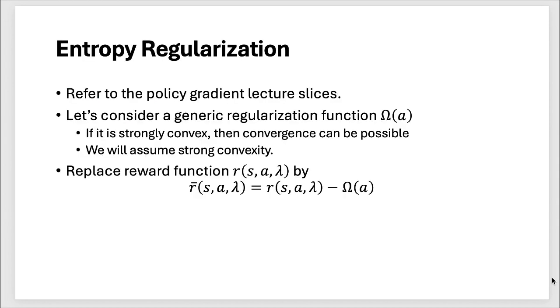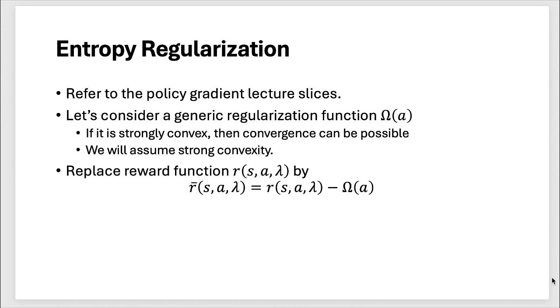To analyze this algorithm, we first introduce something called entropy regularization. We can refer to the policy gradient lecture slides where we talked about that in class. To simplify everything, we just consider a generic regularization function, let's say omega, which is a function of the action A. If it is strongly convex, then convergence is possible for the algorithm I just presented.